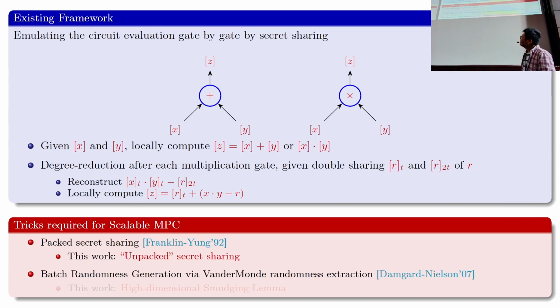To give you a look at what you're going to expect in the next few slides: first, for the packed secret sharing scheme, we designed what we call an unpacked secret sharing. And for the random matrix extraction technique, we proved a high dimensional smudging lemma for proving the security of performing this kind of random extraction for our unpacked secret sharing. Okay, so now let's get into these two techniques.